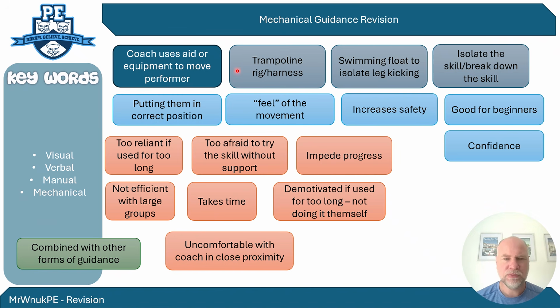So in trampolining, you might have a rig or a harness where you belt the individual up and then you hoist them in the air while they're doing somersaults. Swimming, they use floats, so you could isolate a leg kicking when they're holding their float as they're swimming. Another aspect that is easy to do is just to break a skill down, any sort of skill, and isolate particular parts of that skill. So that's sort of why you would use it.